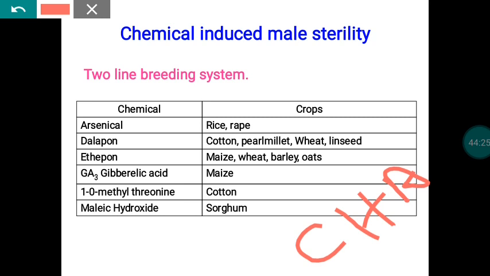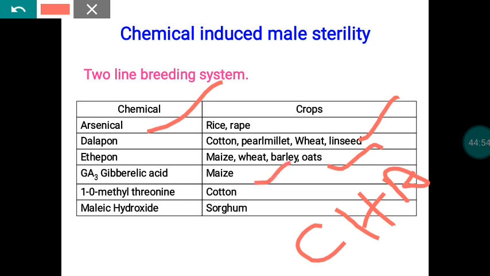So again, this also becomes a two-line system, like your thermogenic or photogenic male sterility systems. For rice and rape, we use arsenical. If you apply this arsenic chemical, the rice plant becomes male sterile. Similarly, talapan is used in the case of cotton, pearl millet, wheat, and linseed, and ethephon is used as a chemical hybridizing agent in maize, wheat, barley, and oat.